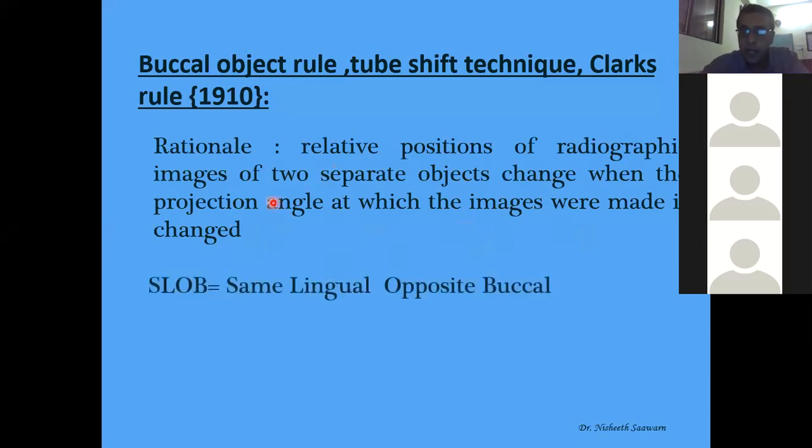Write down this portion. Relative positions of radiographic images of two objects change when the projection angle at which the images were made is changed. Means I made two radiographs. Suppose I have to take a radiograph of these two fingers. These two fingers are from this side to this side, and if I make one radiograph from here, I'll find them both in the same line. Now, if I change the way from which I look, my fingers can be seen separately.